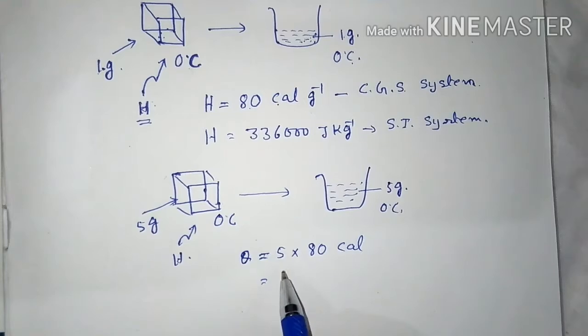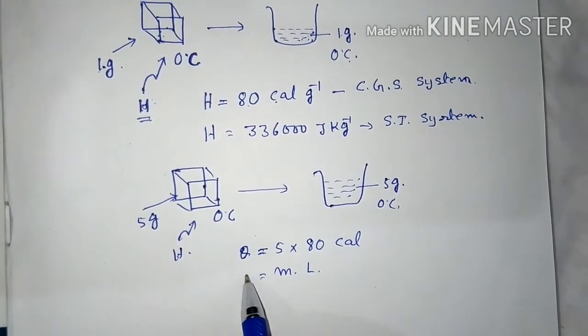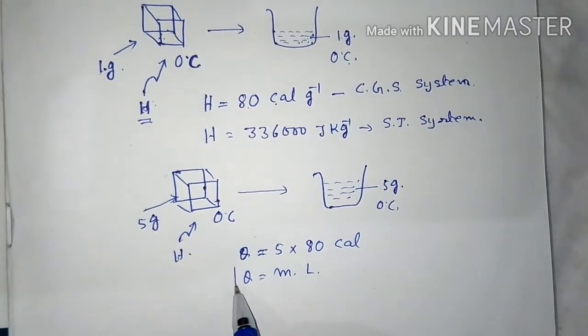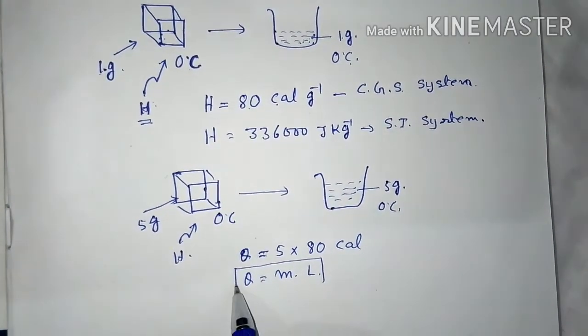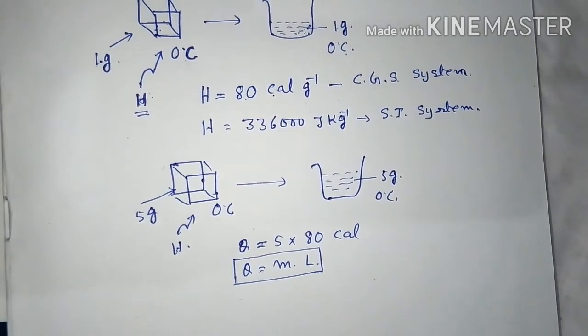This means Q equals mass into L. This formula is very useful for latent heat calculation.